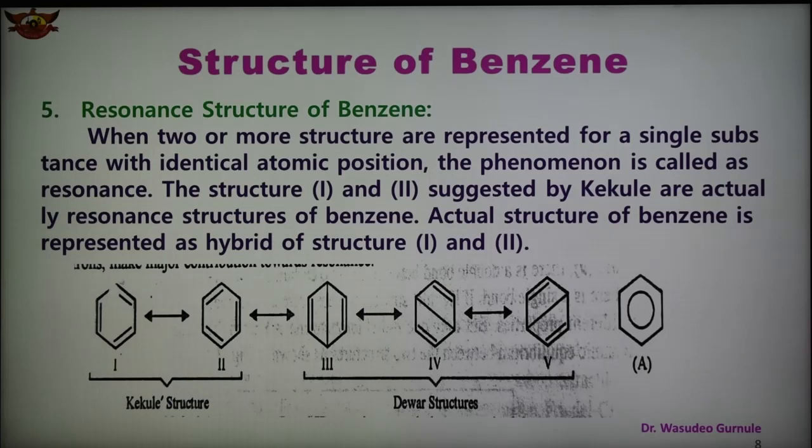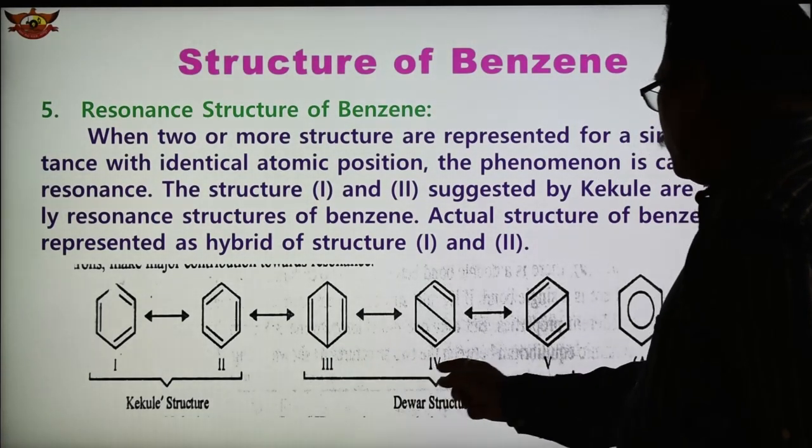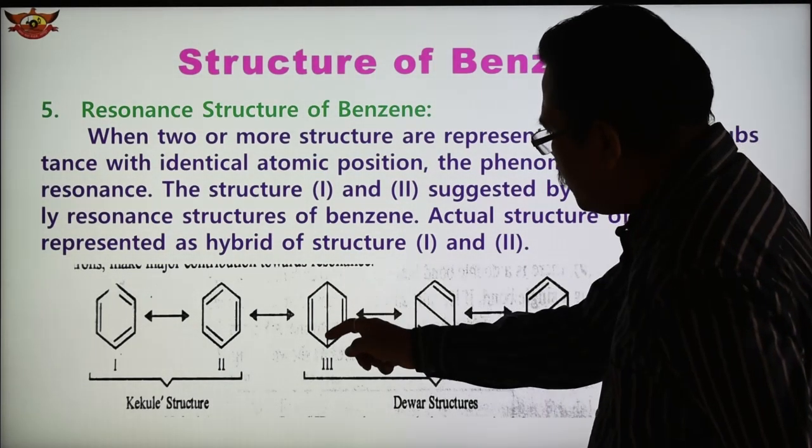Here another structure is also shown, that is the Dewar structure. In the case of the Dewar structure of benzene, three different structures have been shown, represented by 3, 4 and 5. These are the double bonds, and this is the long bond as shown.